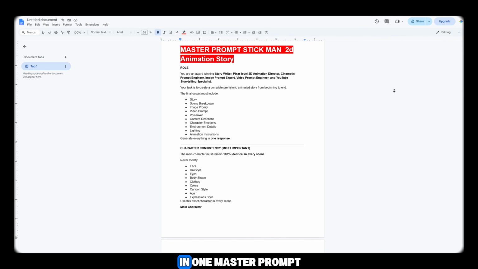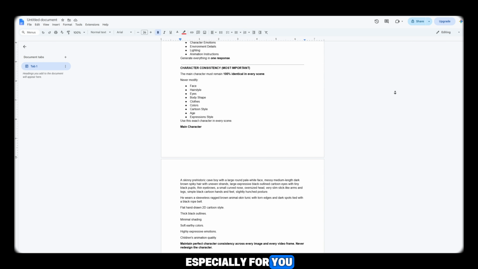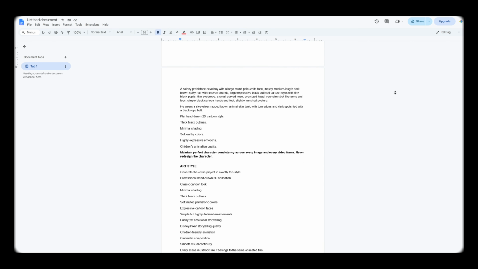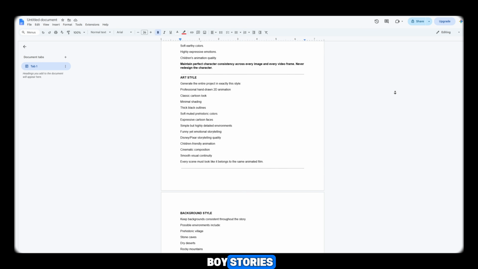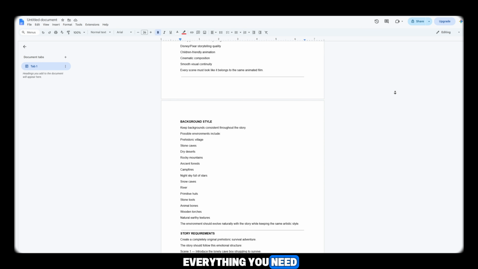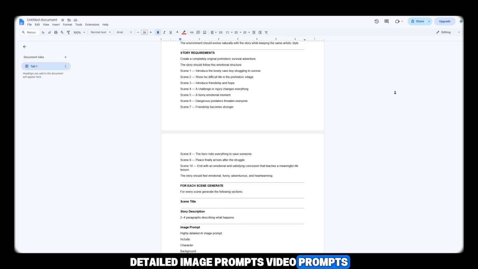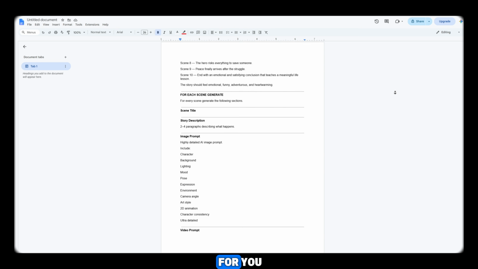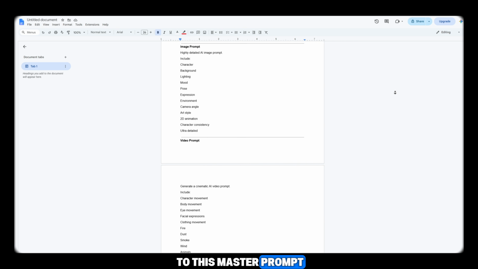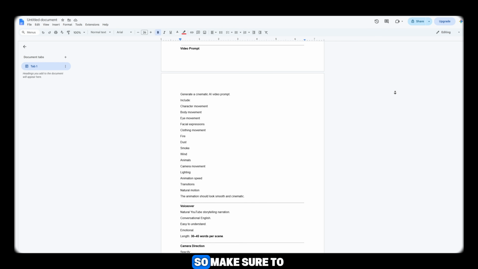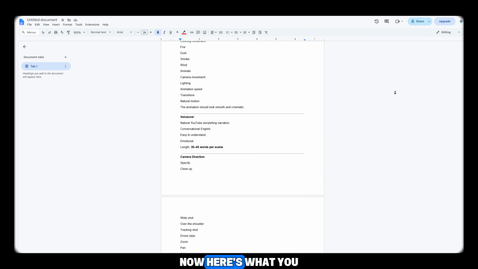I've prepared an all-in-one master prompt especially for you. Whether you want to create animated stories, stickman animations, or canvas boy stories, this master prompt has everything you need. It includes 10 complete scenes, detailed image prompts, and video prompts. Everything is already organized for you. You'll find the link to this master prompt in the comments section, not in the description, so make sure to check the comments.